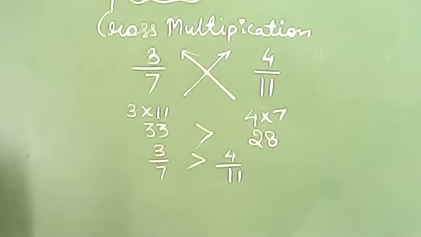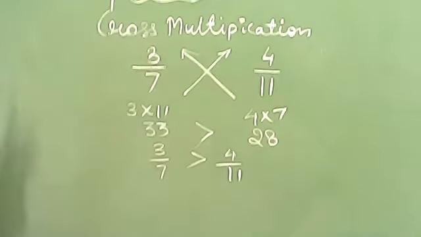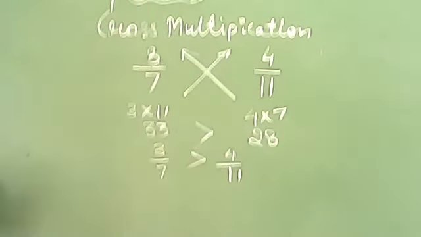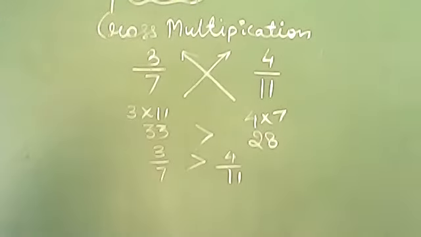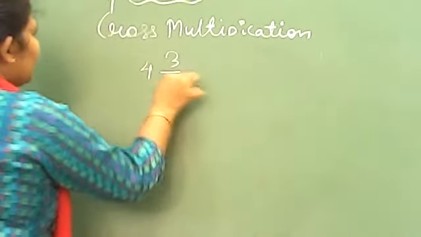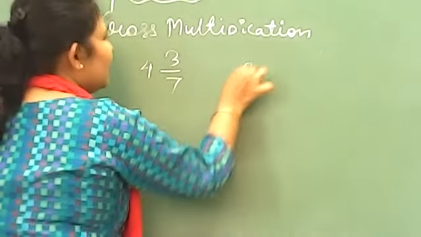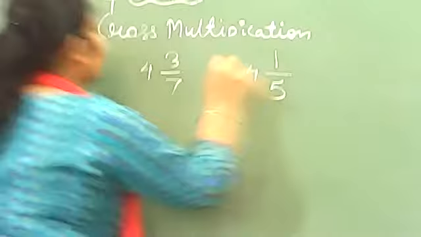Okay. Now one question you try in front of me which is related to mixed one. Mixed में only one process will increase, that is converting into improper. बाकी rest of the process will become exactly same. So let's note down the question. 4 whole 3 by 7 and, not 3 whole, 4 whole 1 by 5.